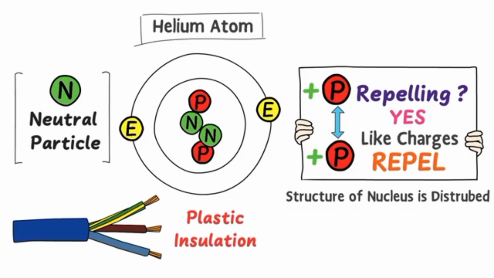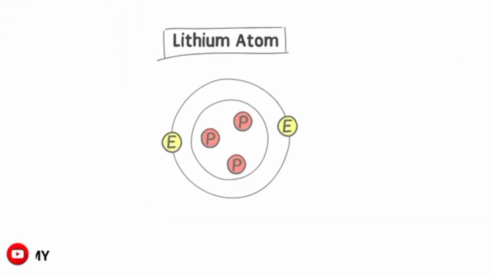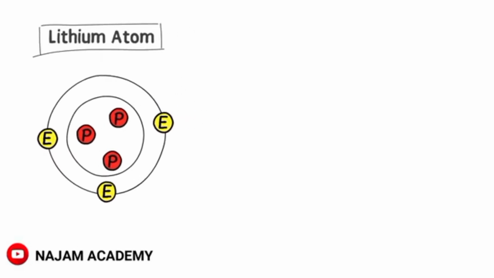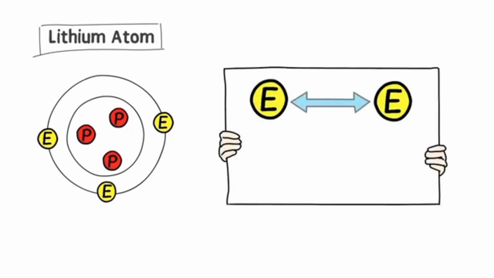Secondly, consider an atom of lithium. There are 3 protons in the nucleus and there are 3 electrons revolving around the nucleus. Just like protons, electrons also repel each other, but in lithium there is not only one shell or energy level, there are 2 shells or 2 energy levels in the lithium atom. The first shell can hold only 2 electrons.